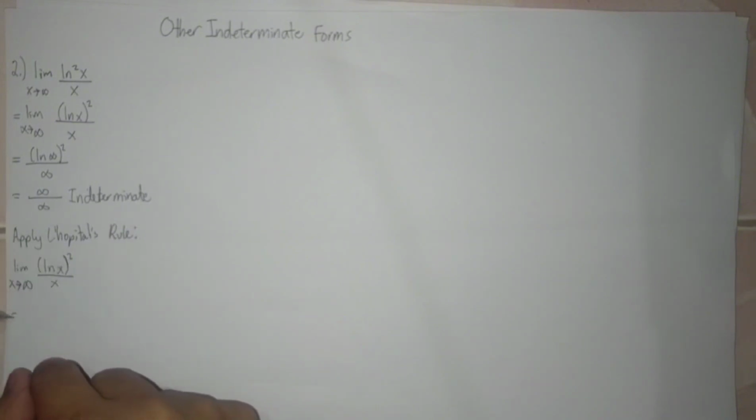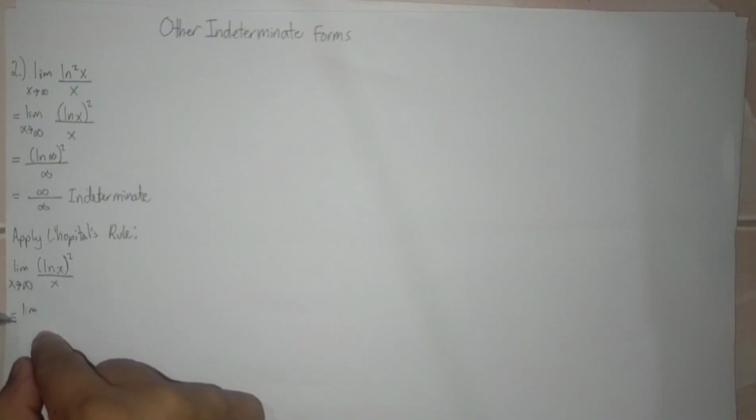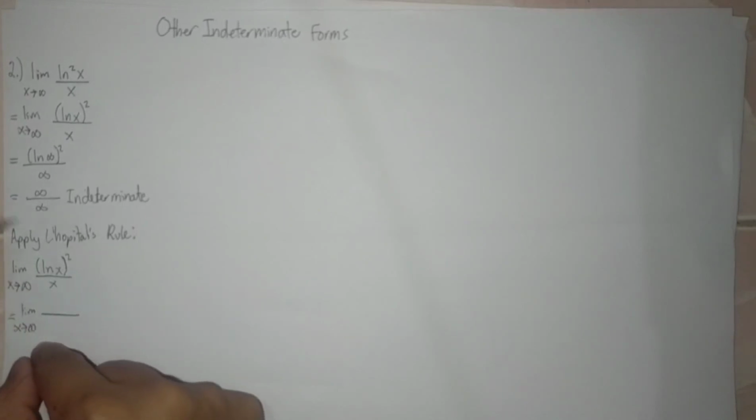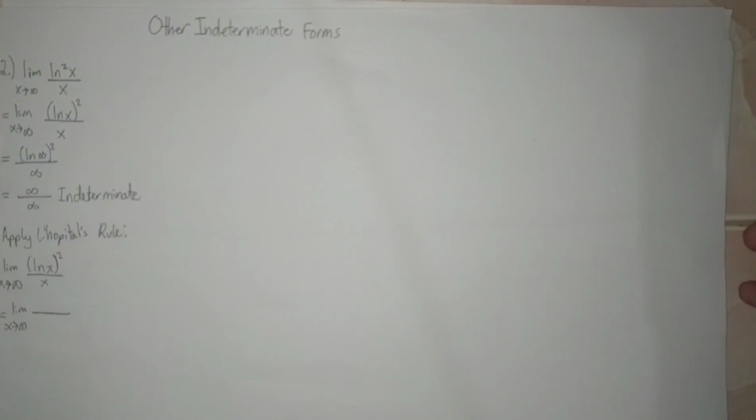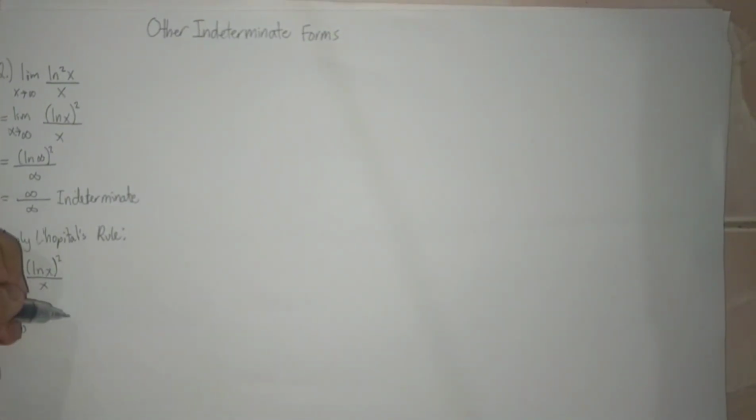Then we derive the numerator and the denominator separately. So the derivative of quantity squared of ln x, we use the chain rule to derive this. In the chain rule, we first